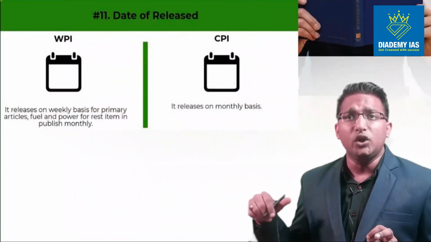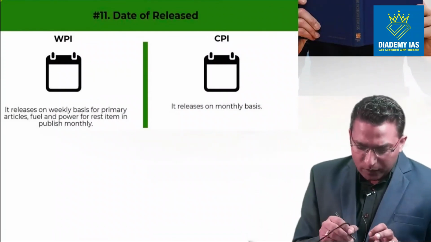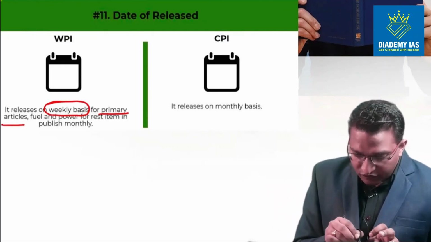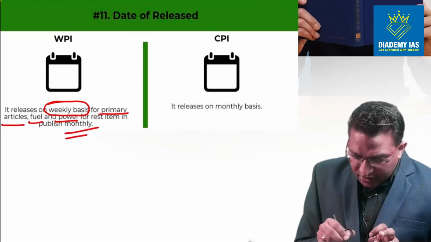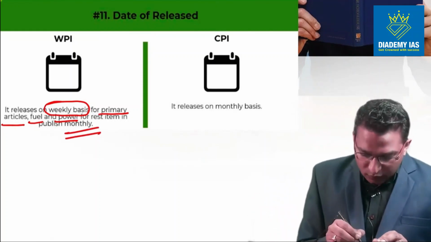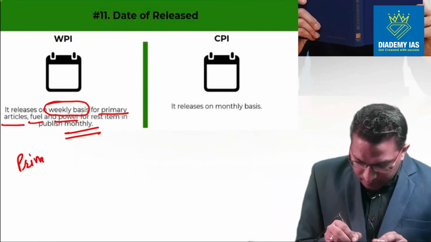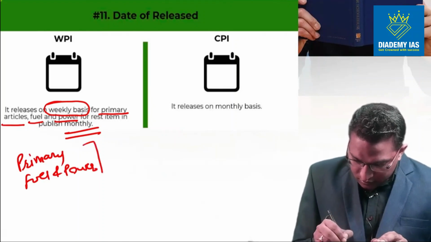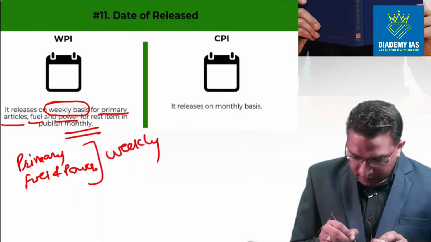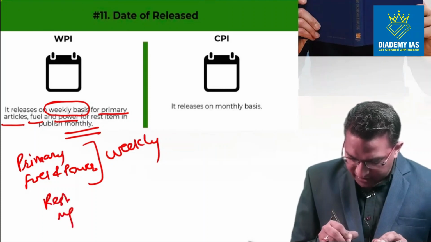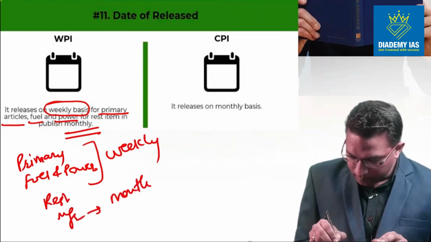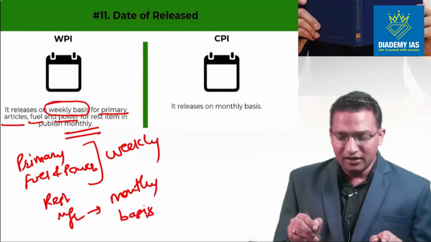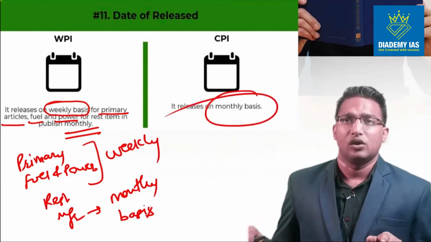Now, what is the periodicity of release? WPI is released on a weekly basis for primary articles, fuel and power, and for the rest of the items it is calculated on a monthly basis. I am repeating this: WPI for primary articles, fuel and power is weekly, and for the rest of the items, that is manufactured items, it is calculated on a monthly basis, right? So this is very, very crucial. CPI is always released on a monthly basis. This difference you have to keep in mind.